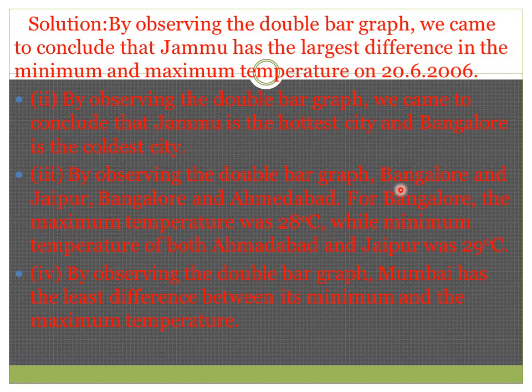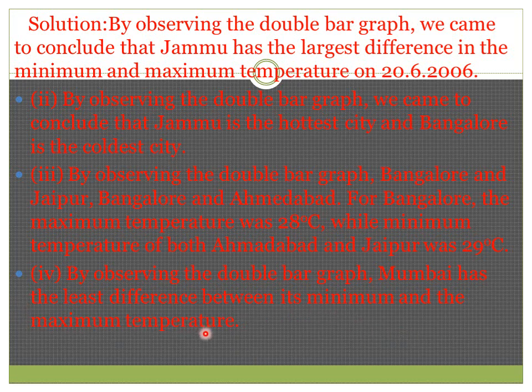By observing the double bar graph, Jaipur, Bangalore and Ahmedabad, means they have the same temperature difference. For Bangalore, the maximum temperature was 28 degrees centigrade, while the minimum temperature of both Ahmedabad and Jaipur was 29 degrees centigrade. Fourth one, by observing the double bar graph, Mumbai has the least difference between its minimum and the